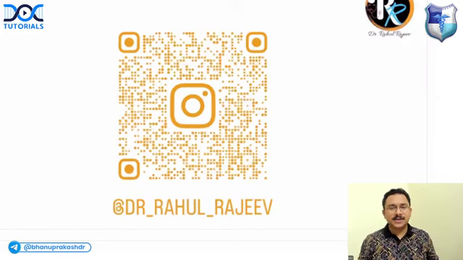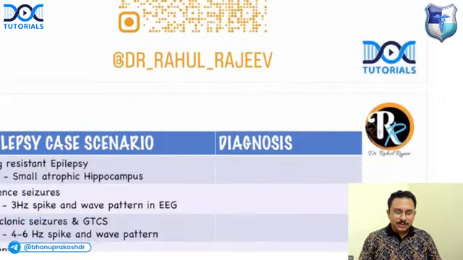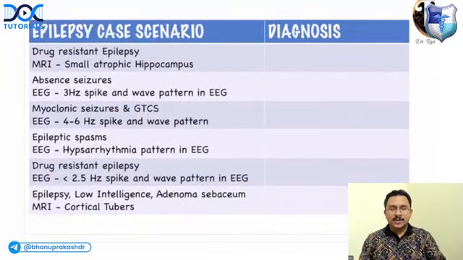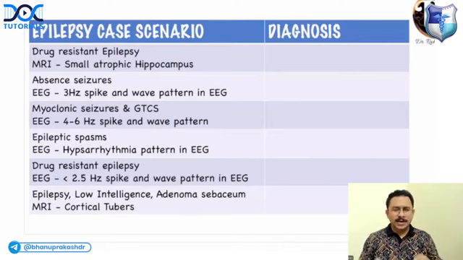Okay, let's get started. And as I said, I'll try to keep it very concise and crisp. Okay, let's start. So first of all, we'll start with some basic topics in neurology. So we'll be going in a system-wise order. Again, most important stuff only. I want all of you to be active as well in the comment section. So the first slide is regarding certain important epilepsy case scenarios that can come in your FMG exam.